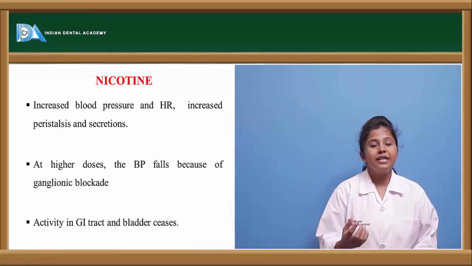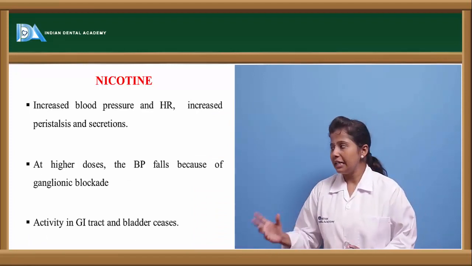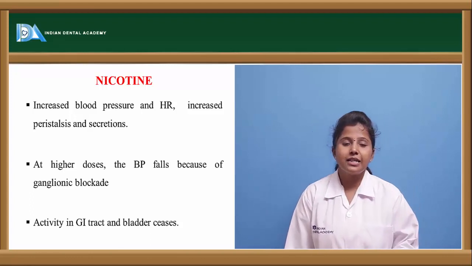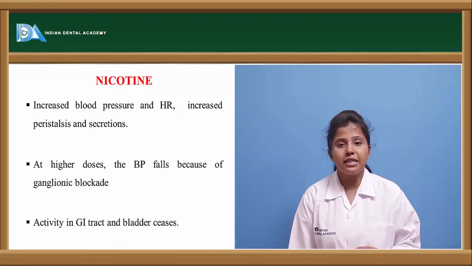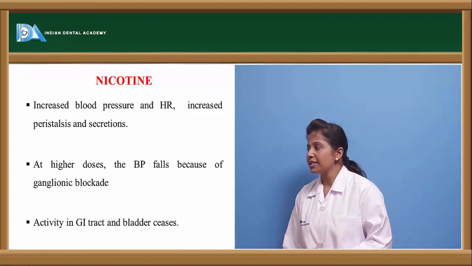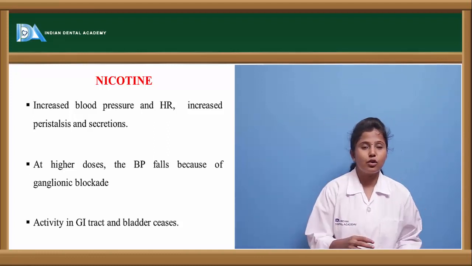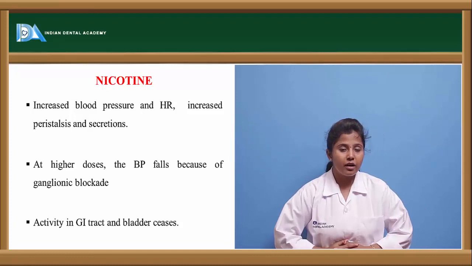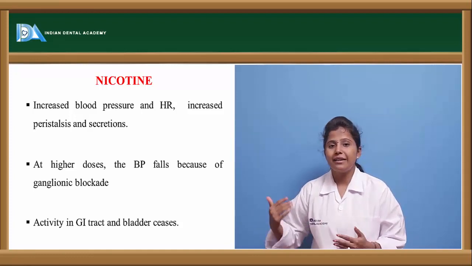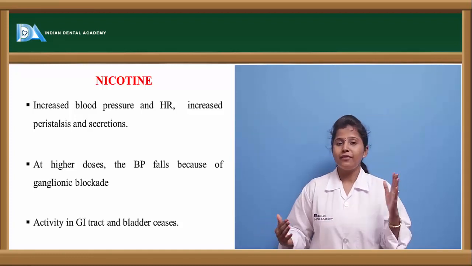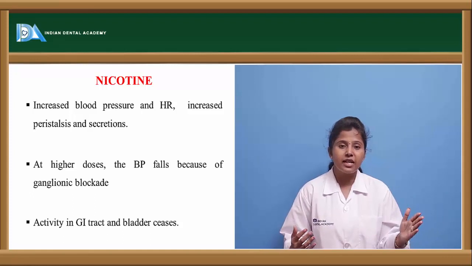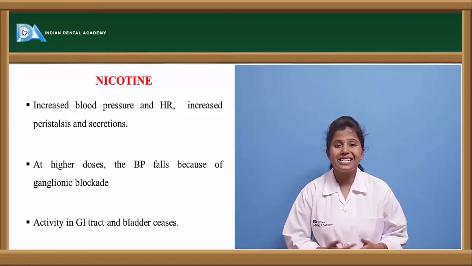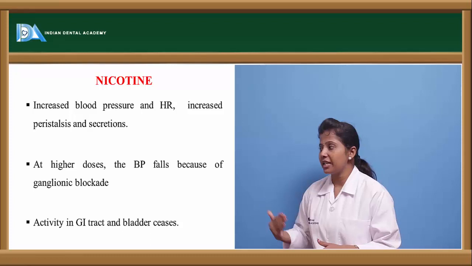When nicotine is taken into the body, it shows increased blood pressure and increased heart rate. Because of this, it causes increased peristalsis and secretions also. If we see anti-muscarinic drugs, they cause decreased glandular secretions and decreased heart rate.